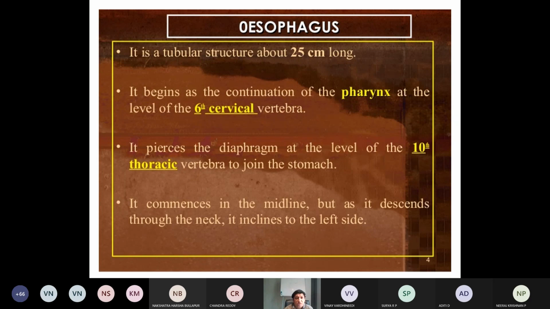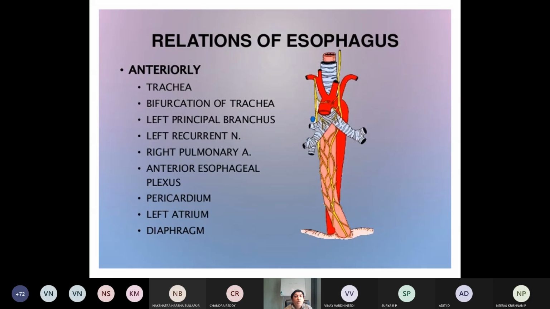Now, what are the relations of the esophagus? Where is the exact location of the esophagus and what structures surround it? Generally it runs from the lower part of the pharynx to the stomach. Whatever the extent, some structures surround it, and these are the relations of the esophagus. We'll see one by one. Anteriorly, what structures are present?